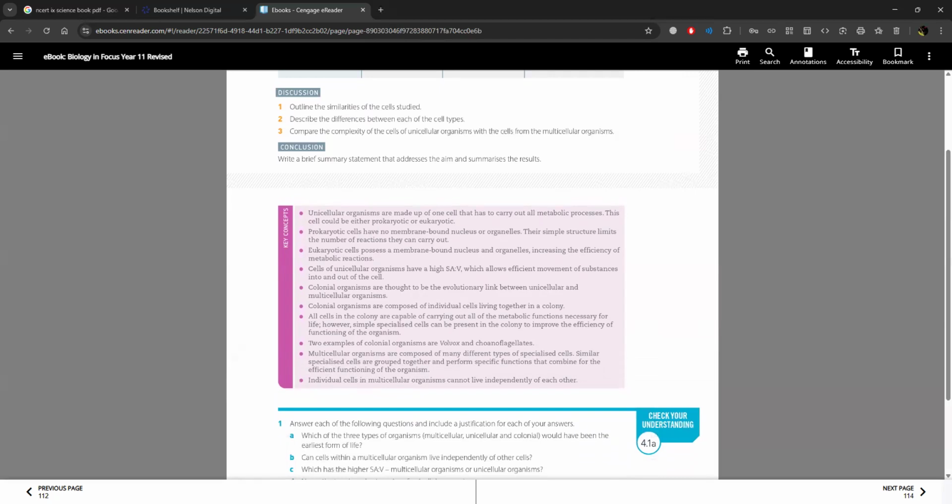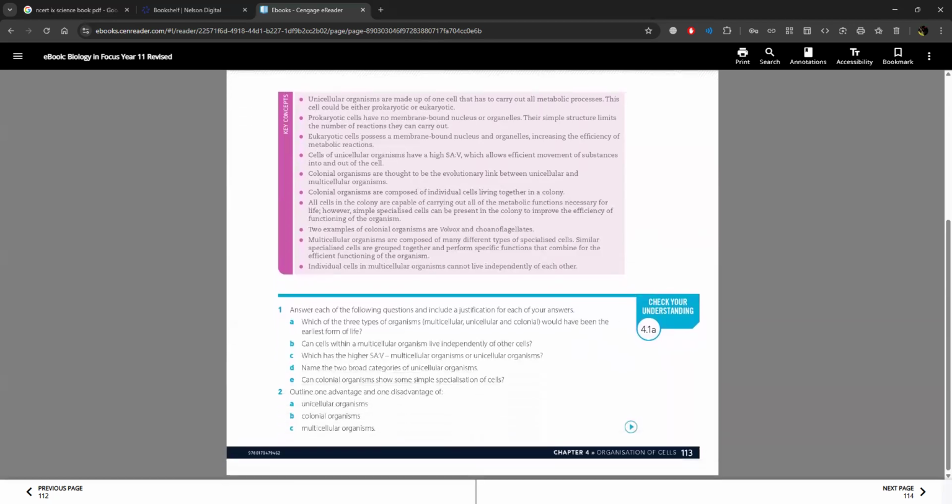Key concepts. Unicellular organisms are made up of one cell that has to carry out all metabolic processes. This cell could be either prokaryotic or eukaryotic. Prokaryotic cells have no membrane-bound nucleus or organelles. Their simple structure limits the number of reactions they can carry out. Eukaryotic cells possess a membrane-bound nucleus and organelles, increasing the efficiency of metabolic reactions.